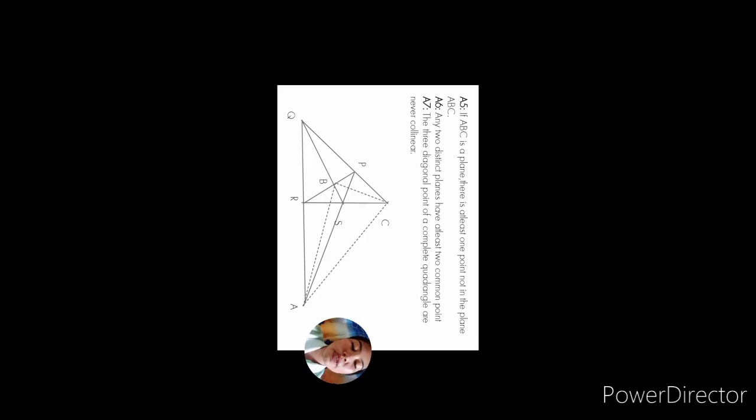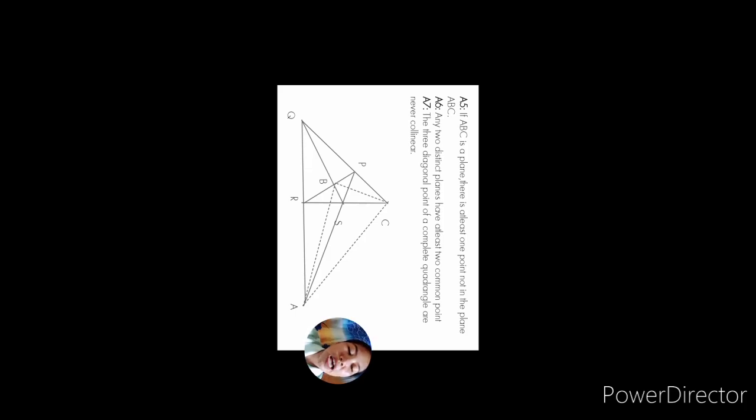The diagonal points here are the points A, B, and C, since these are not included in the vertices of our complete quadrangle PQRS. So according to axiom 7, the diagonal points will never be collinear. Actually, the 3 diagonal points will form a triangle if they are not collinear. We can call it the diagonal triangle of a quadrangle.